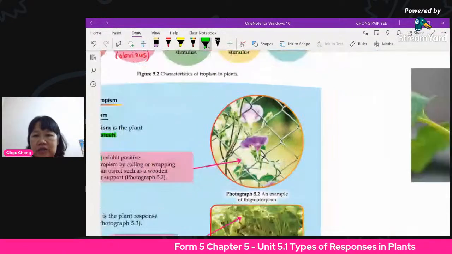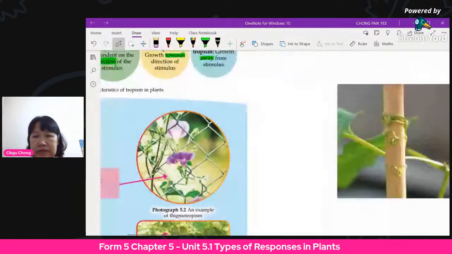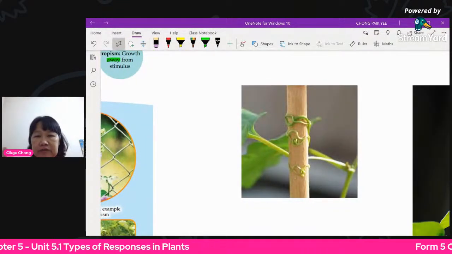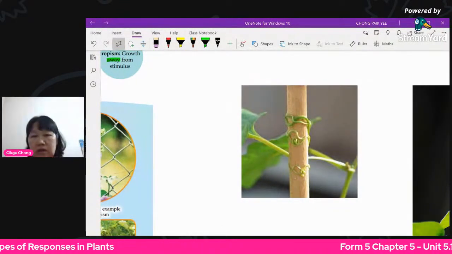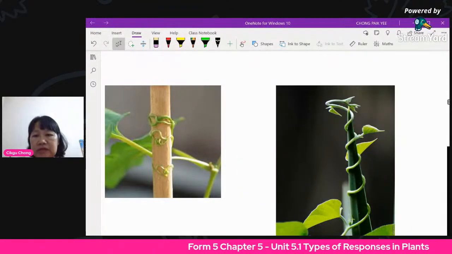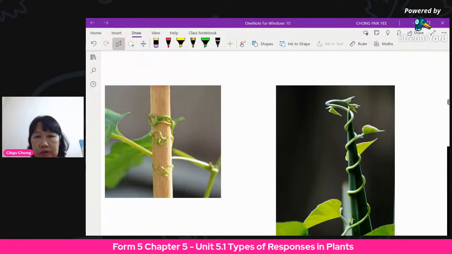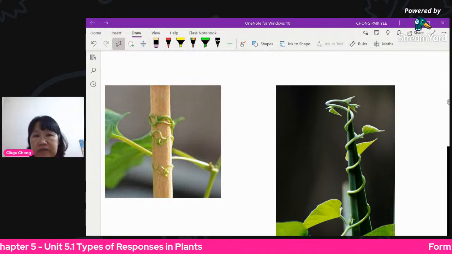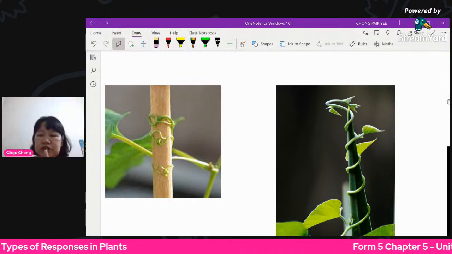Okay, so I show you some more pictures here. These are other examples of tendrils or twining stem. This is another one. Anytime it touches a hard support or a stake, and it's hard and rigid, once it touches, it goes like this. This is the kayu, let's say.